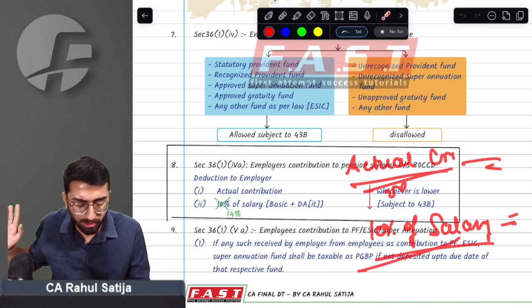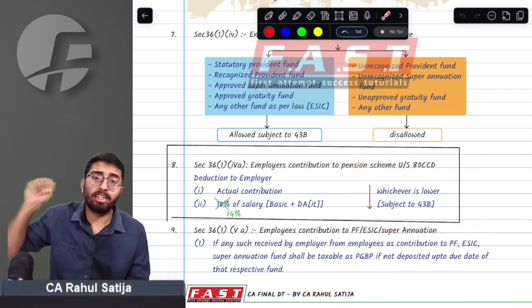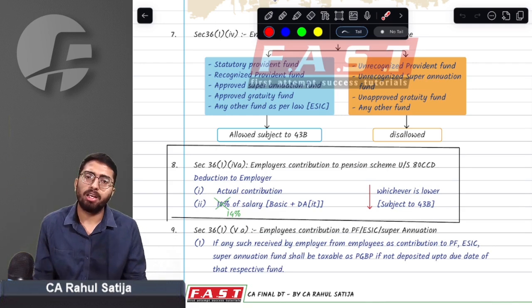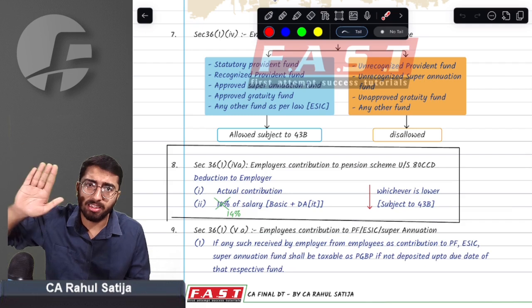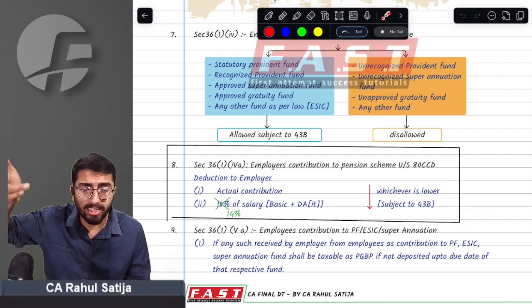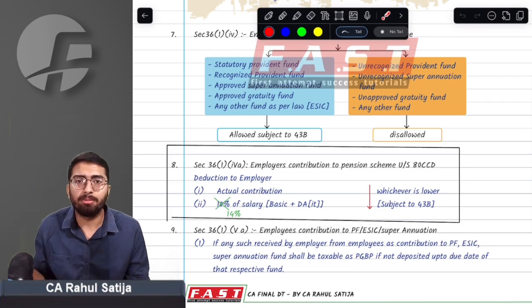Via Finance Act 2024, this 10% limit has been increased to 14%. Now, the employer can contribute 14% of the salary of the employee to NPS, and he will still be allowed as deduction. Normally, you used to have questions where the employer used to contribute 17%, 12%, 13%, and proportionately you used to disallow. You used to allow only 10% and the rest you used to disallow. Now, in newer questions, you have to disallow any contribution exceeding 14%.